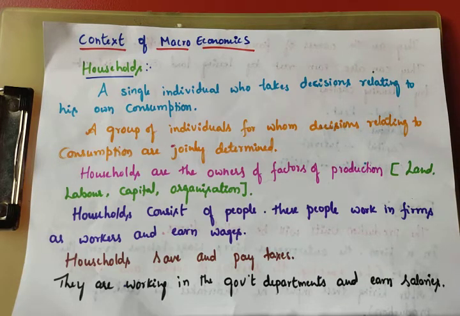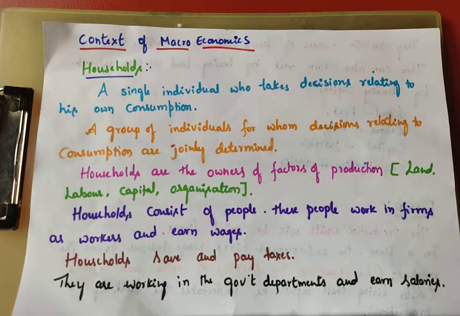Consumption means consuming goods and services, the process of using goods and services to get satisfaction or to satisfy wants.